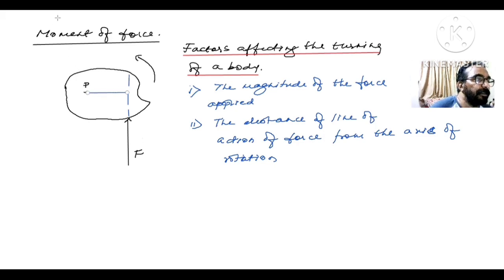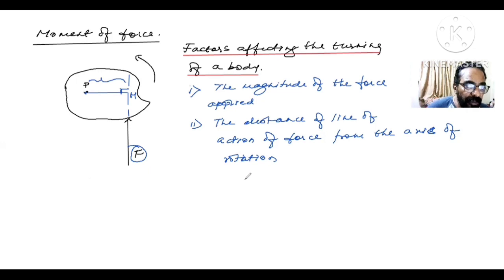Suppose I draw PM, then this PM is the distance of the line of action of force from the axis of rotation. Got it? So the turning effect depends upon the magnitude of force. It also depends upon this distance PM, the distance of the line of action of force from the axis of rotation.